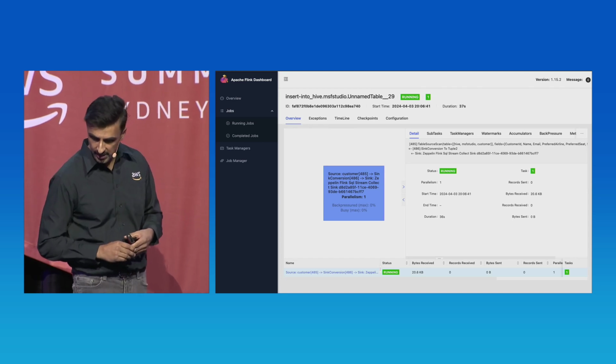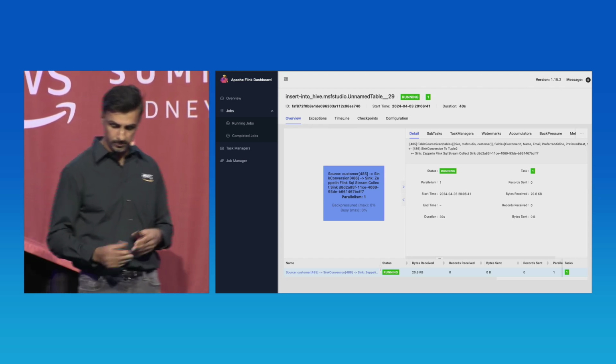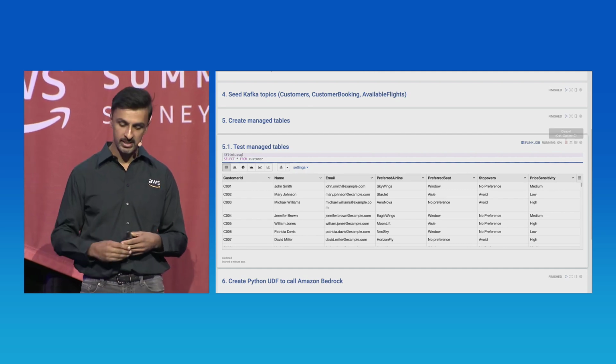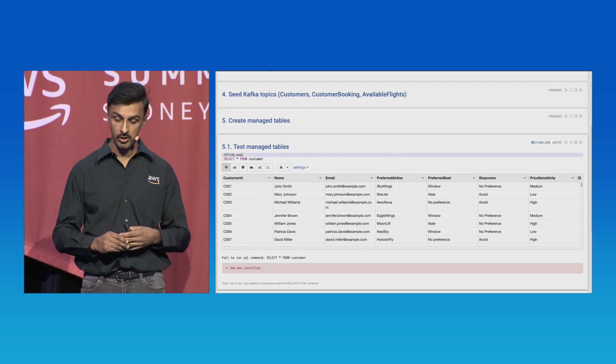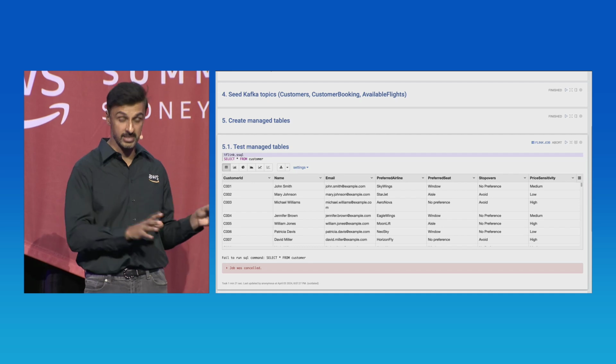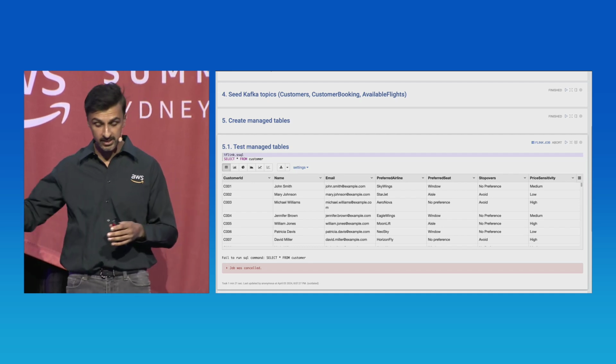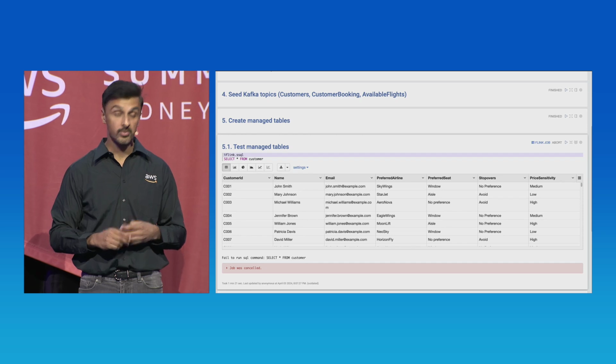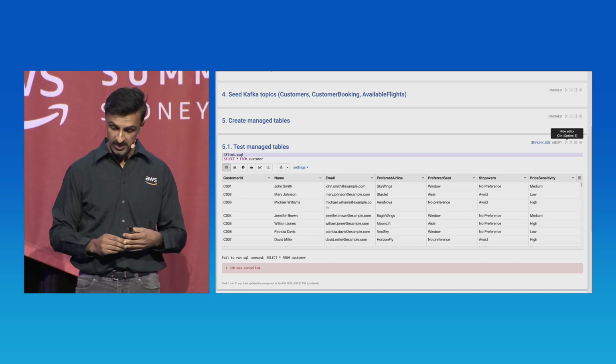Hopefully we've got data coming back. We see we've got data received. So let's switch over to the notebook. And we've got data that's pulled from the Kafka topic. So essentially we know that our Kafka table, using the Kafka connector, is pulling data from MSK and reading from the customer topic. So let's collapse that section.